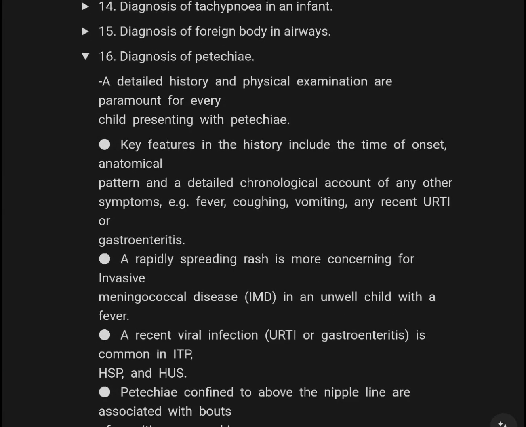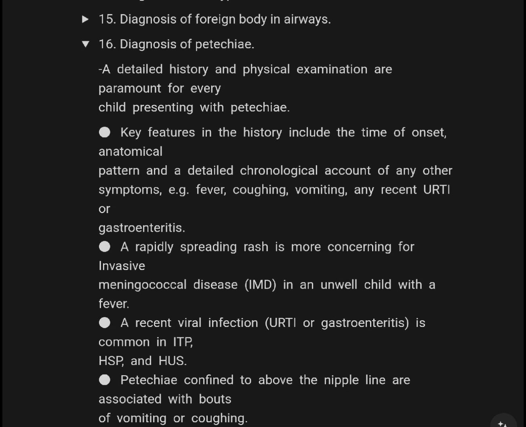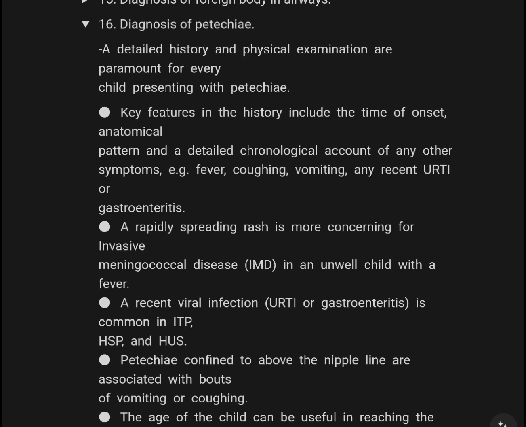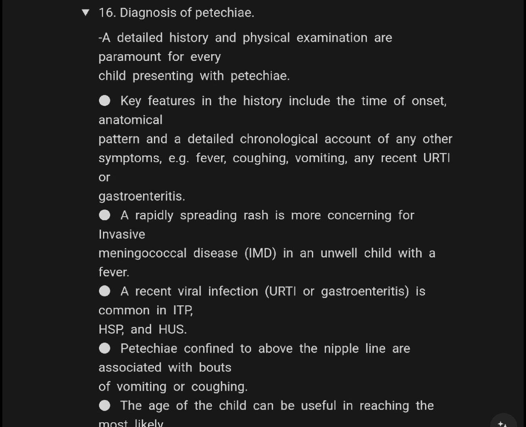Diagnosis of petechia. Detailed history and physical examination are paramount for every child presenting with petechia. Key features in history include the time of onset, anatomical pattern, and a detailed chronological account of any other symptoms like fever, vomiting, endocarditis, or gastroenteritis.